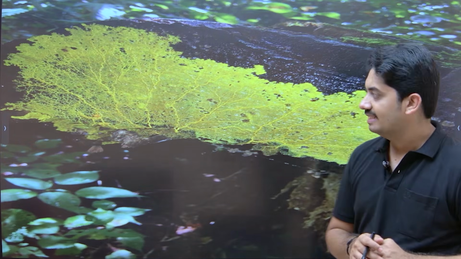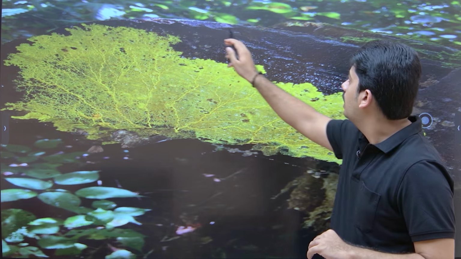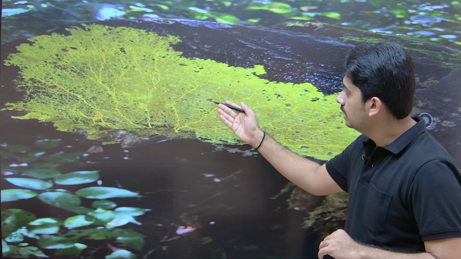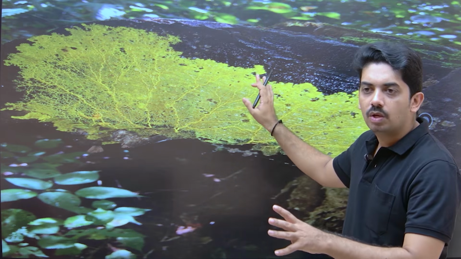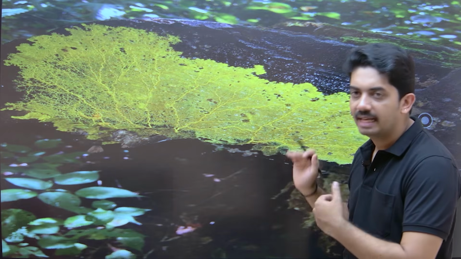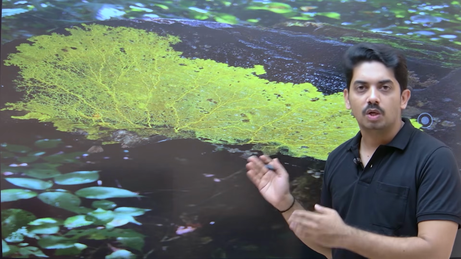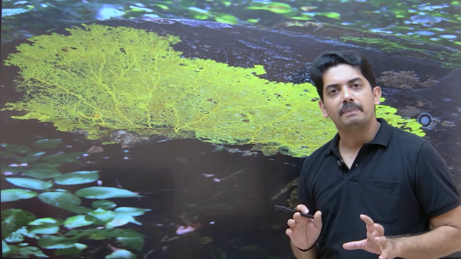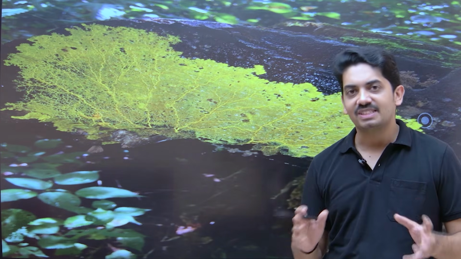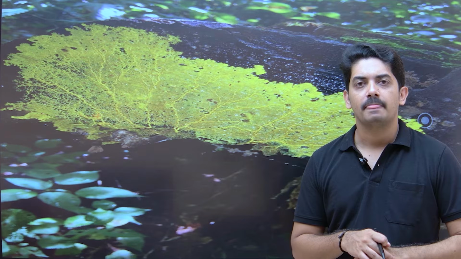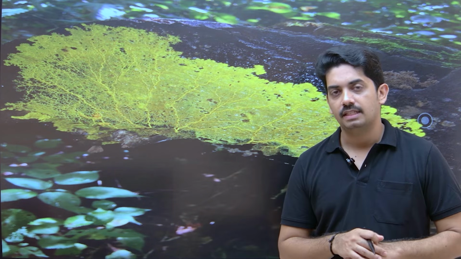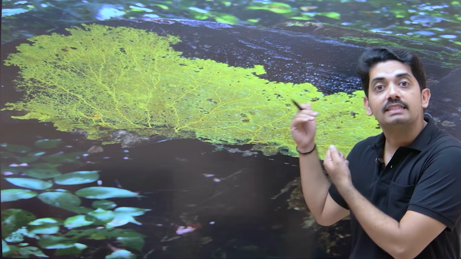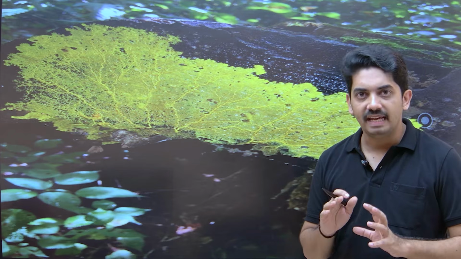Now, just look at this picture. This is a fallen wood, or you can say tree trunk, and above this you can see the massive growth of slime molds. This is a beautiful picture of the growth of slime mold. When we look at this slime mold, it almost appears like a fungus, and most of its nature is also like a fungus. But there is a fundamental difference. Fungus has chitin in its cell wall, but this organism doesn't have a cell wall. That is the main difference.